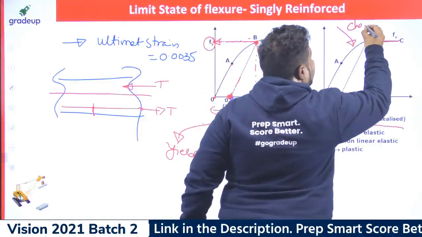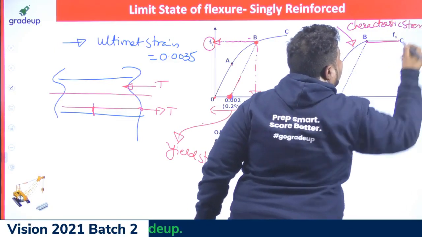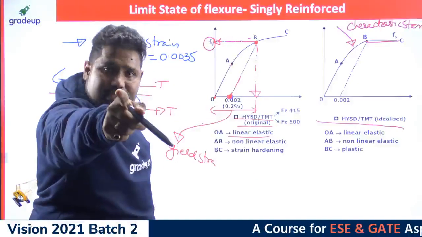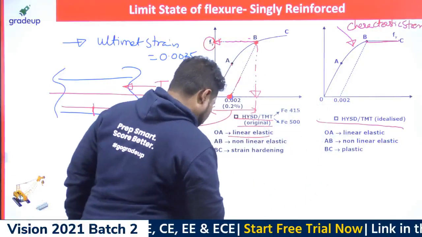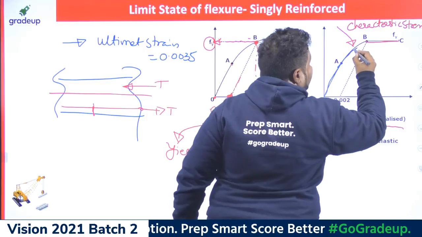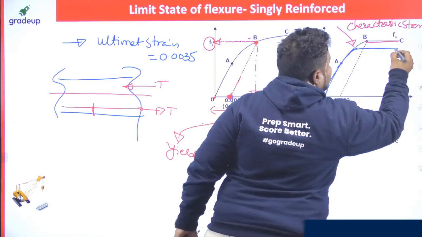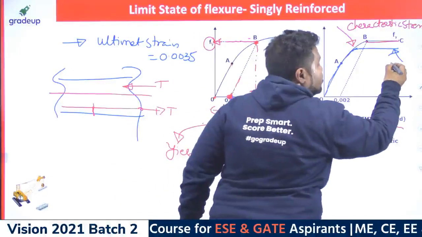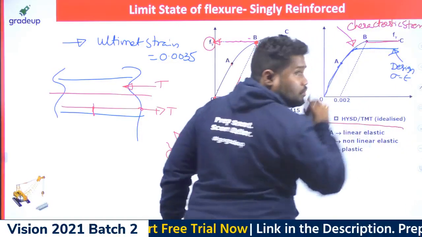So let me write characteristic stress strain curve. But in design I should not use a characteristic stress strain curve. Definitely I need to use the design stress strain curve, right? Will you accept? If I go for the design stress strain curve, this is how it goes: the characteristic stress strain curve divided by the factor of safety. So from this one it can go in this way. What is this curve? The above one is the characteristic stress strain curve, the below one is the design stress strain curve. I need to use this definitely.